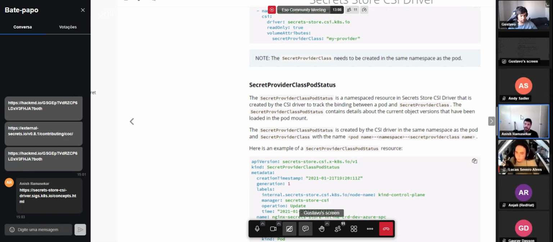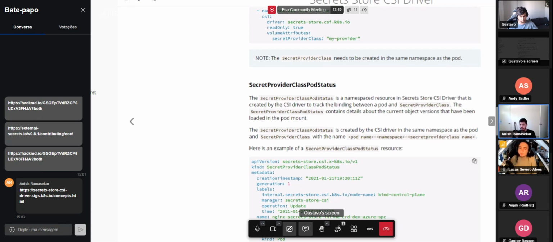And the way we have implemented each of the providers, it's all out of tree, and then the communication is through Unix domain socket. So kubelet to CSI driver is through Unix domain socket, and then the driver will call the provider on another Unix domain socket, based on which provider the secret provider class mentions. And at that point, the provider has all the required information to go talk to the external store, and it basically uses the identity and all of that that's defined.